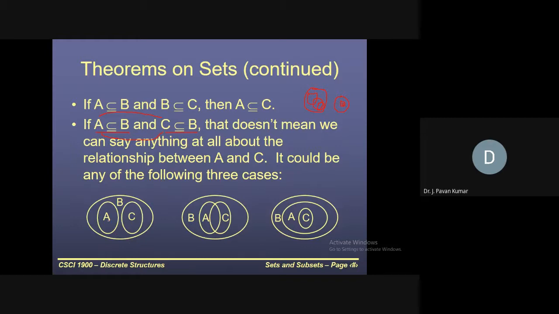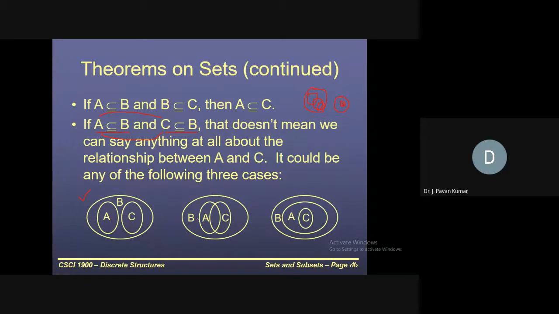Here, in the first Venn diagram, is A a subset of B or not? Yes. Is C a subset of B? Yes. But is there any relation between A and C? No. Next, consider the second example.